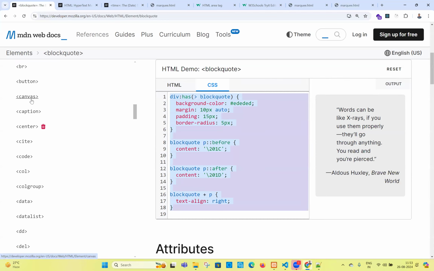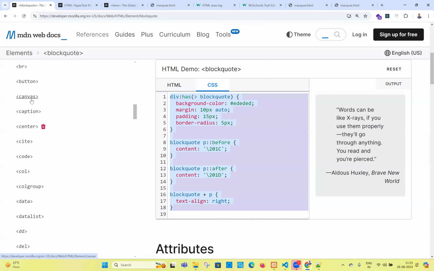Very, very important. If you want to understand canvas, you should know JavaScript. What can we do by using the canvas tag, anybody? What can we do, canvas tag? If you know only the canvas tag, if I don't know any tag in HTML, I know only the canvas tag properly, you will get a job. Only one tag. What is the tag called? Canvas tag. Why? How can I get a job if I know only the canvas tag? You know, canvas and one more is the SVG tag. SVG and canvas. If you want to work with these two tags, you should be very good in JavaScript.